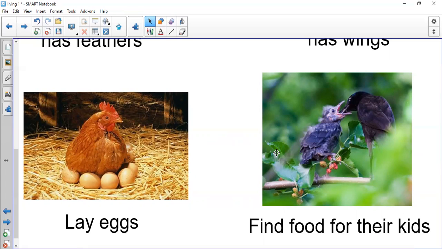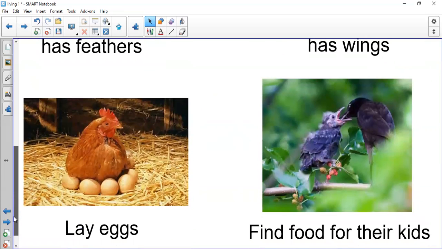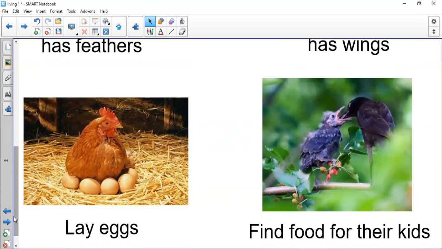We said bird has feathers and wings. Birds lay eggs. The mother bird finds food for their babies or for their kids because they don't drink milk from their mother like the mammals. One more time. Bird has feathers and wings. Bird lays eggs. The mother bird finds food for their babies.